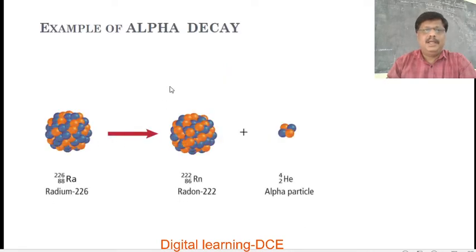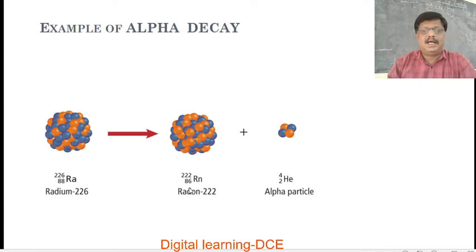So another example of alpha decay is radium-226. 88 radium-226 is a parent nucleus. It decays to radon, which is a radioactive gas having atomic number 86 and mass number 222, plus this alpha particle, called a helium nucleus. So here atomic number 88, mass number 226.